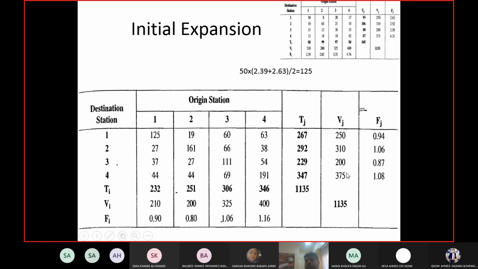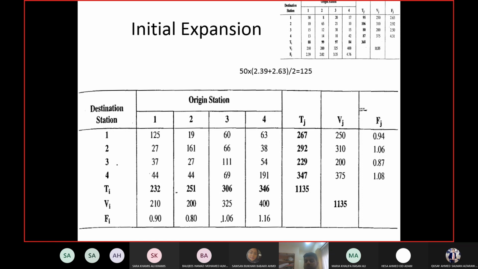So let us look at the ratios which we have calculated just now. Are these ratios within the range? First row, yes. Second row, yes. Third row, no, it is out of the range. Fourth row, yes. First column, yes. Second column, out of the range. Third column, in the range. Fourth column, out of the range again. So we have one row and two columns which are out of the range. Now the rule is you cannot adjust any column or row separately. You have to adjust the complete matrix again.